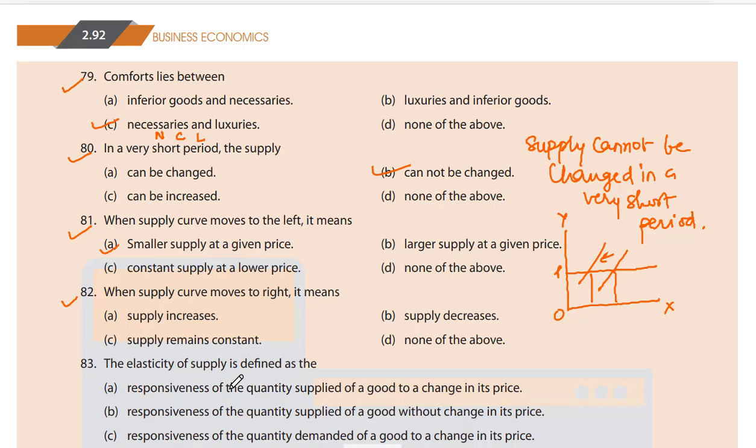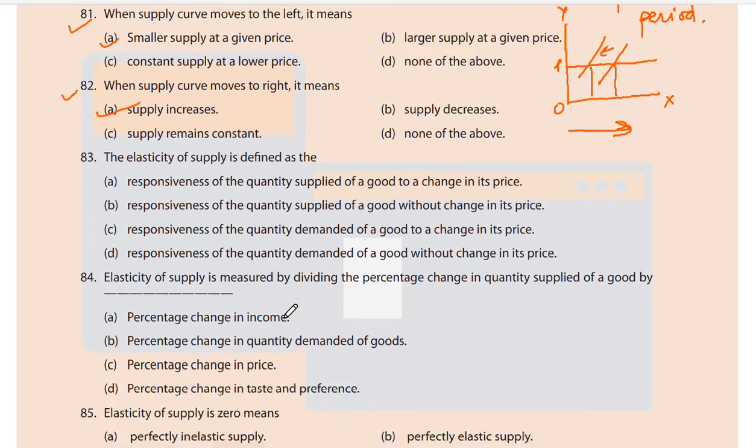82. When the supply curve moves to the right, it means what? A. Supply increases, B. supply decreases, C. supply remains constant, D. none of the above. It is supply increases. It moves to the right, supply increases.